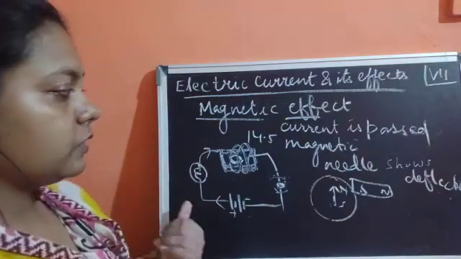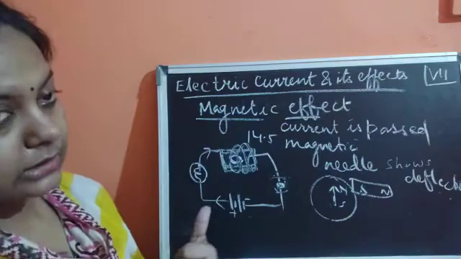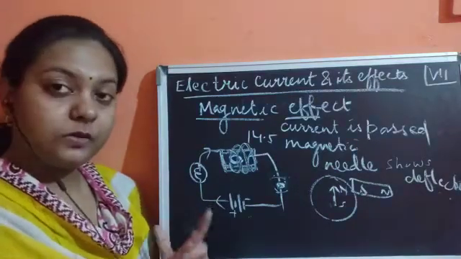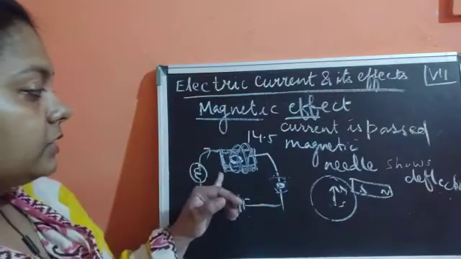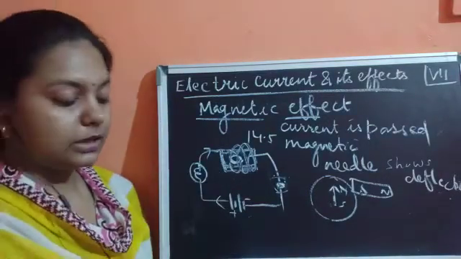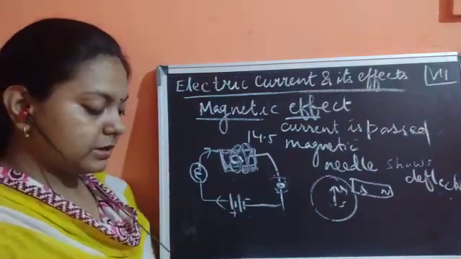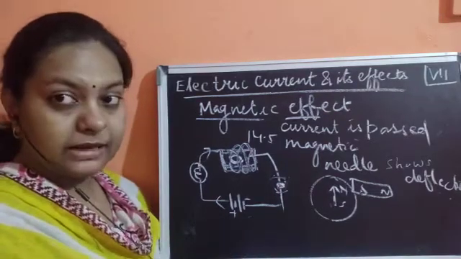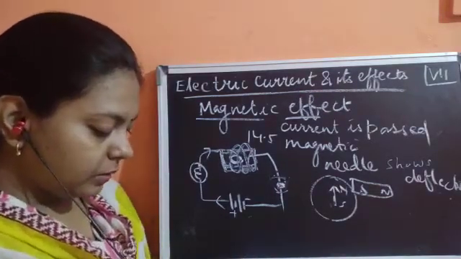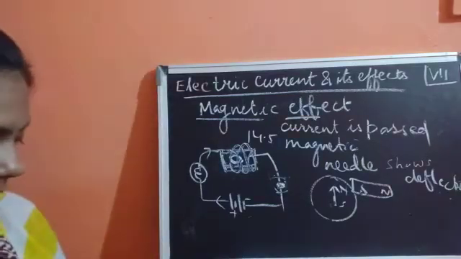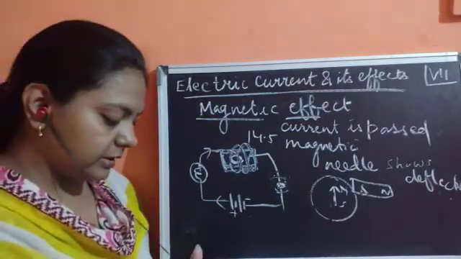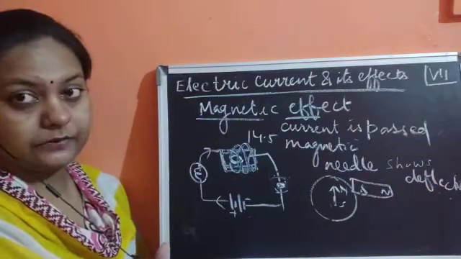Why? Because the wire was already placed here, but still it was not deflecting. So it is the current which shows the deflection in this needle of the compass, and this wire is now behaving like a magnet. So when the electric current is passing through this wire, it behaves like a magnet. This is known as the magnetic effect of electric current.